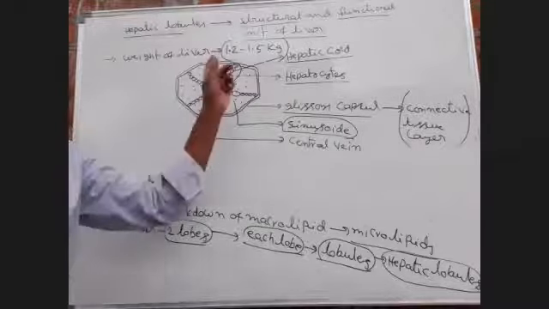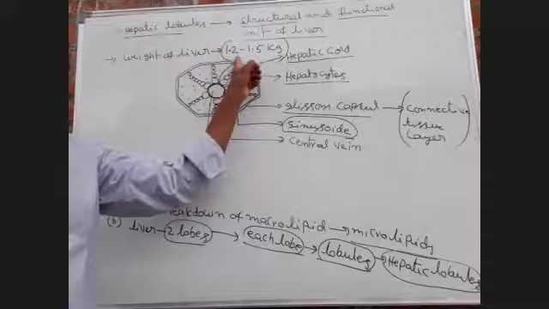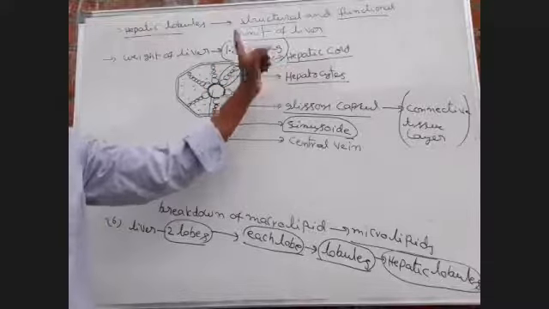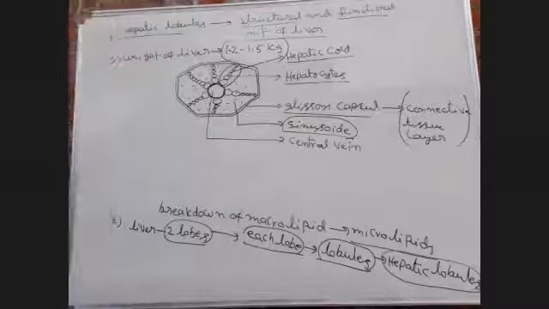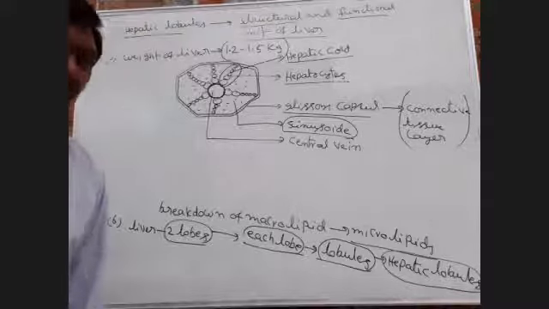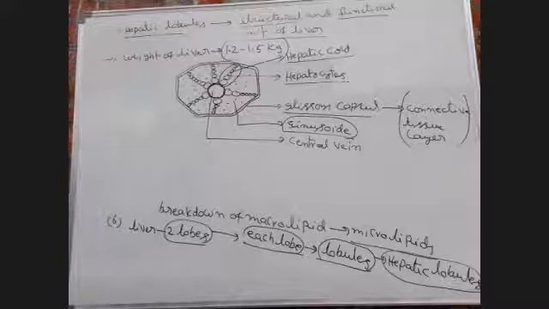So which means 1200 grams to 1500 grams. Okay, right. This is the weight of liver. This is a detailed account of liver.